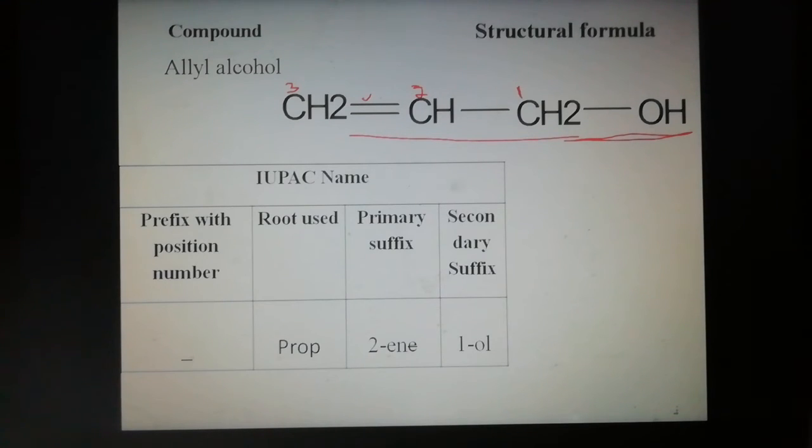There is no substituent. The root word is 3 carbon prop. The primary suffix: unsaturated compound, double bond at the second carbon, so 2-ene. The functional group is attached to the first carbon, so 1-ol. So the IUPAC name of allyl alcohol is prop-2-en-1-ol. Okay students, clear? Understand?